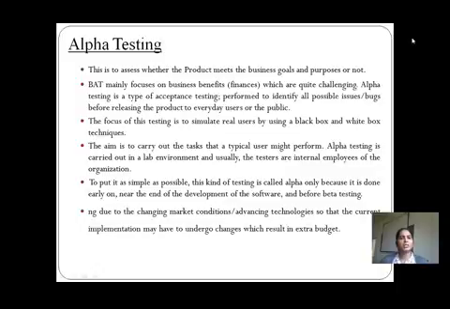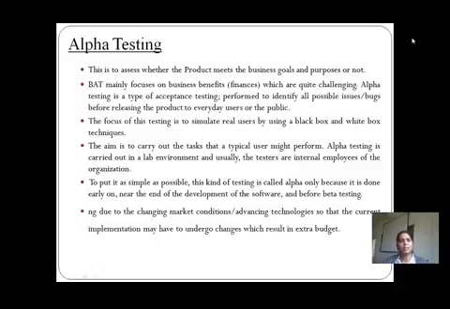So the main aim is to carry out the tasks that the typical user might perform, because alpha testing is carried out in a lab environment, and usually the testers are the internal employees. Why? Because they are going to focus on how the system is behaving, what functionalities and what features the system has. That should be considered here. So that is the main thing we are going to consider with alpha testing.